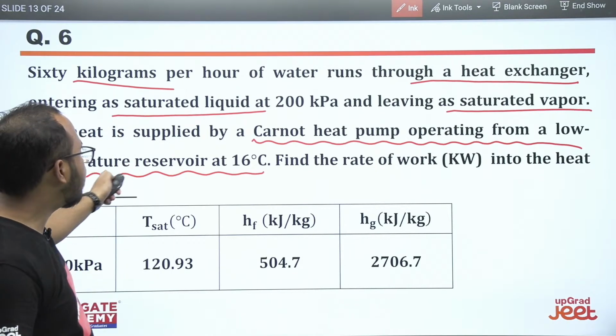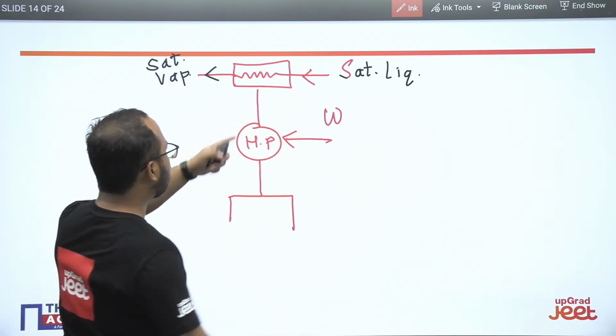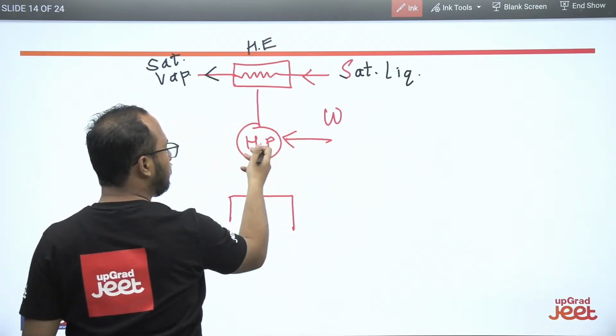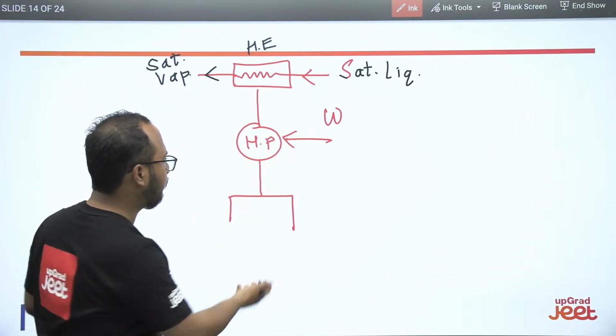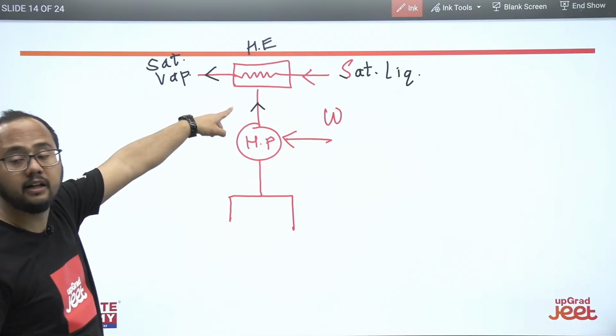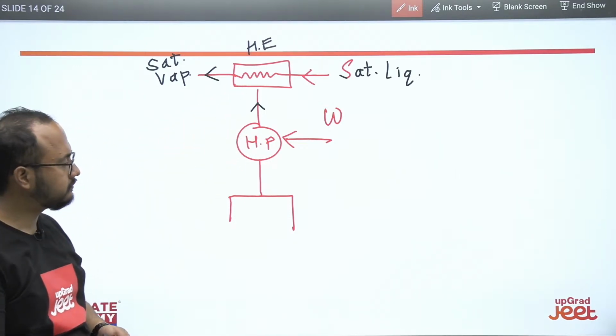So the heat is supplied by a Carnot heat pump. Who is supplying the heat to the heat exchanger? How is the heat supplied? Through a heat pump only, because definitely the heat will be rejected, and that heat is given to the heat exchanger. That amount of heat is given to the heat exchanger through the heat pump only.